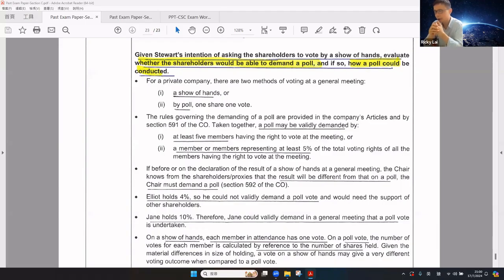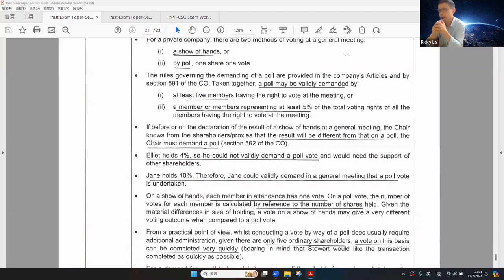A poll may be demanded by at least 5 members having the right to vote at the meeting, or members representing at least 5% of the total voting rights, and also the chairman. Before or on the declaration of the result of the show of hands at the joint meeting, where the chairman knows that the result will be different from that on a poll, the chairman must demand a poll. Since Alex holds 4%, he cannot demand a poll vote, and he needs support from other shareholders. James holds 10%, therefore James could demand the joint meeting to vote by a poll.